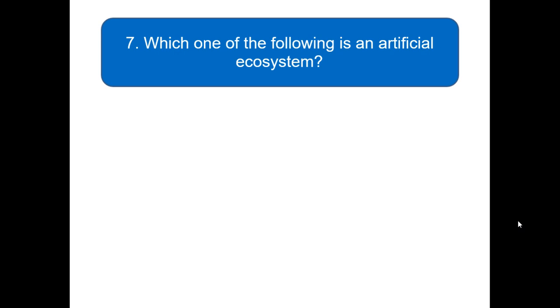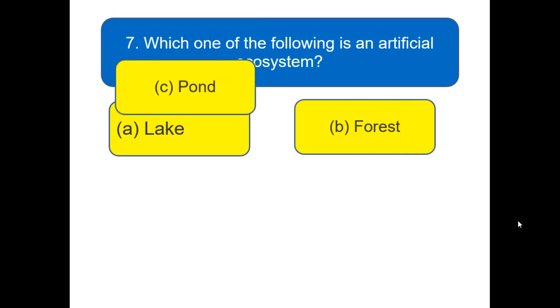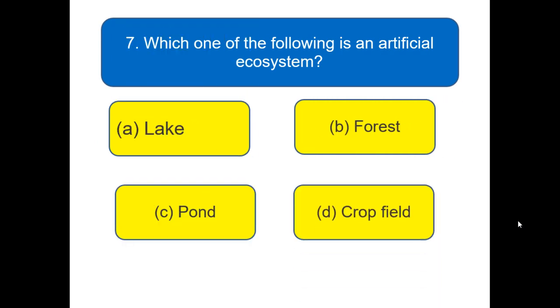Which one of the following is an artificial ecosystem? Your options are lake, forest, pond, crop field. Choose the correct answer for this question and write it on your page. Here we go for the next question.